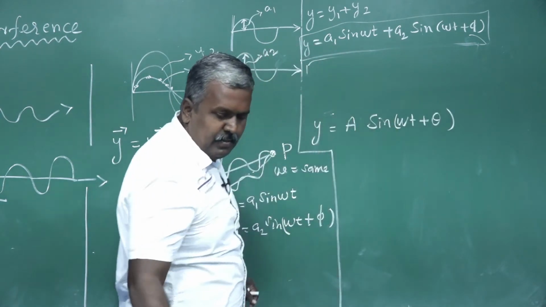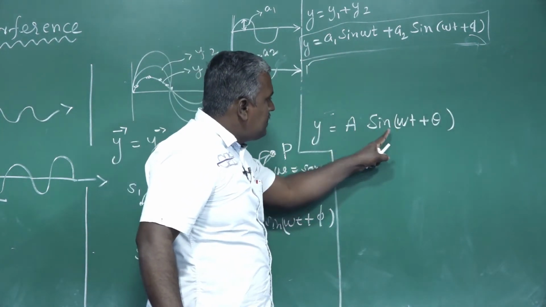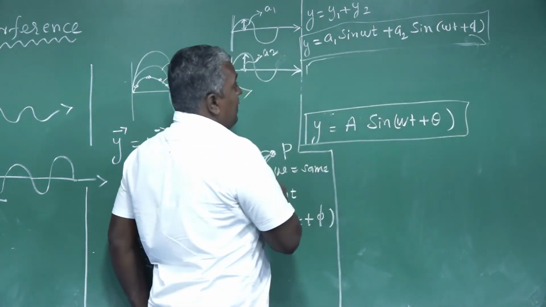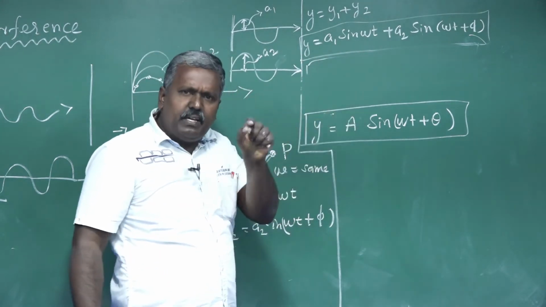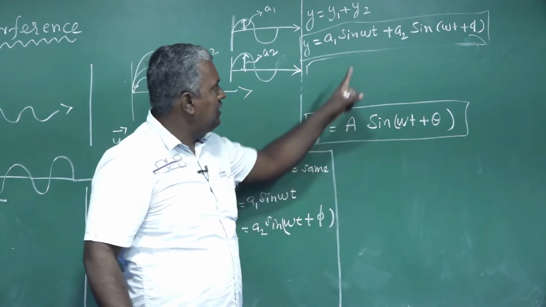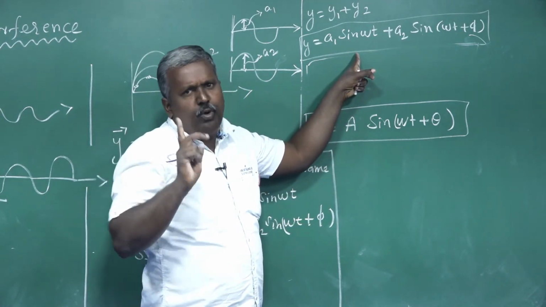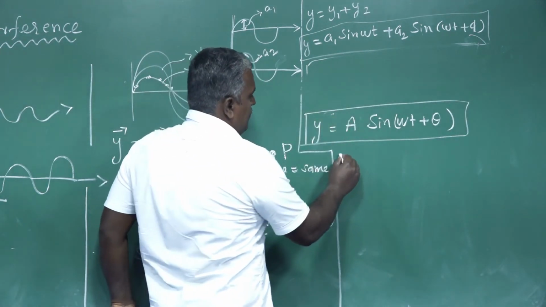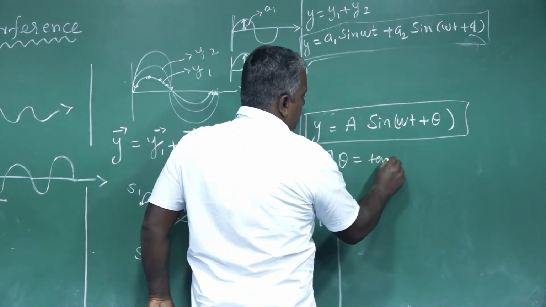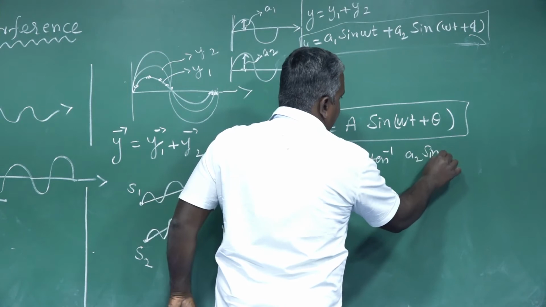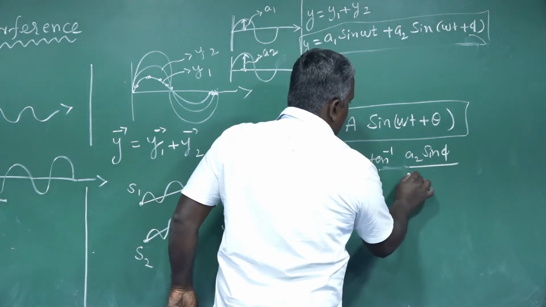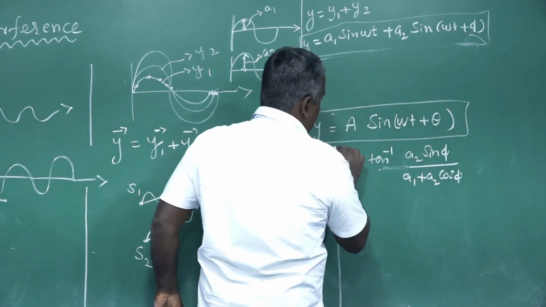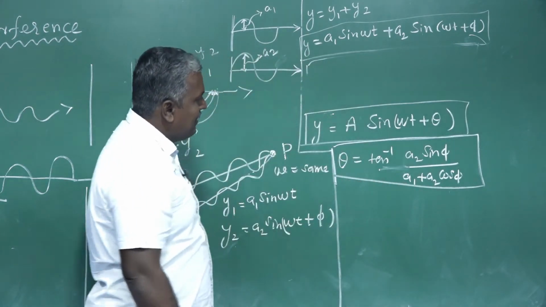Okay, so y is equal to capital A sin(ωt + θ). The resultant displacement is found with the help of trigonometric identities, already done in 11th standard. If you have any doubt at this place, please ask me through mobile, no problem. This is the final formula. At the same time, θ is equal to tan inverse of A2 sin φ divided by A1 plus A2 cos φ. This is the formula for θ.